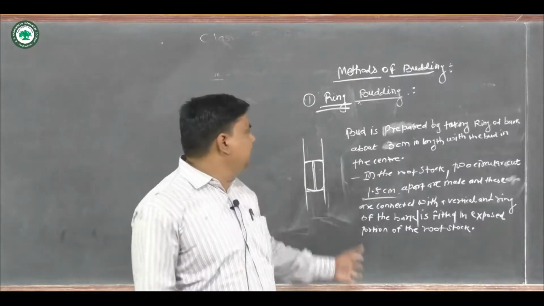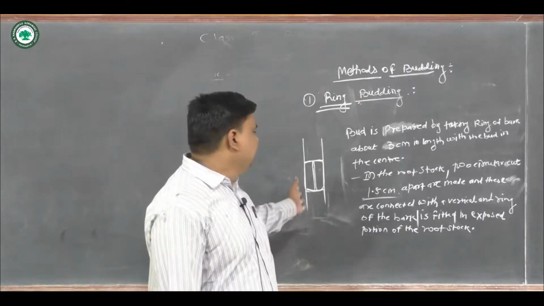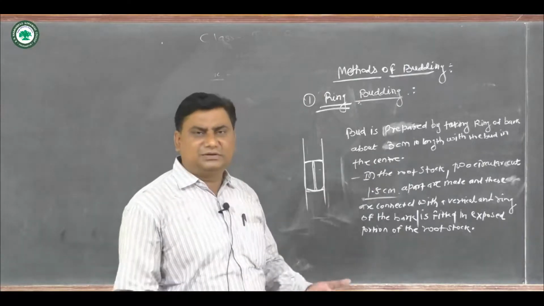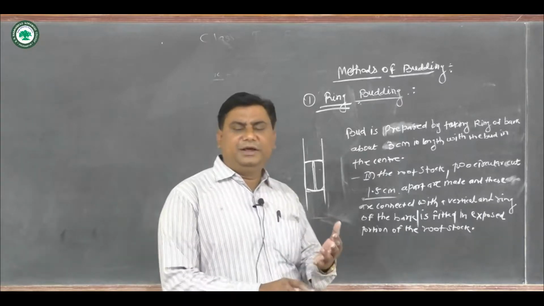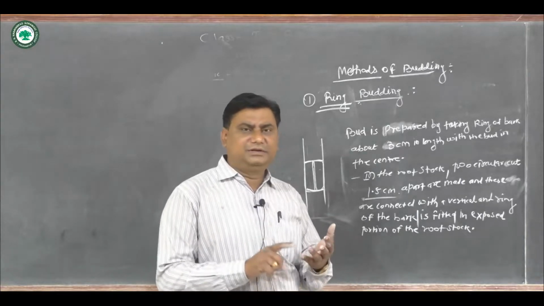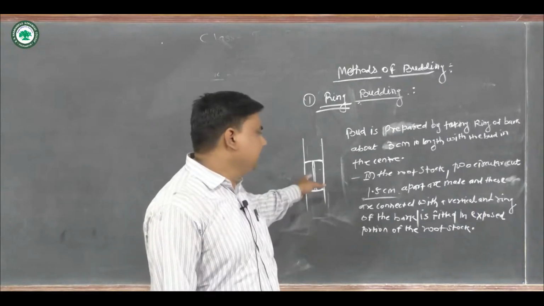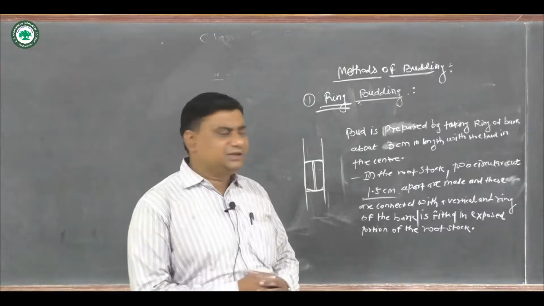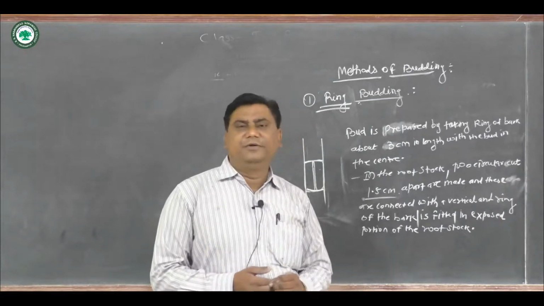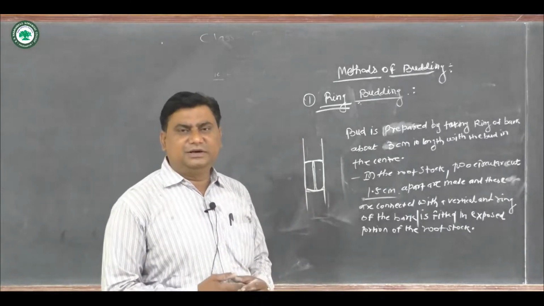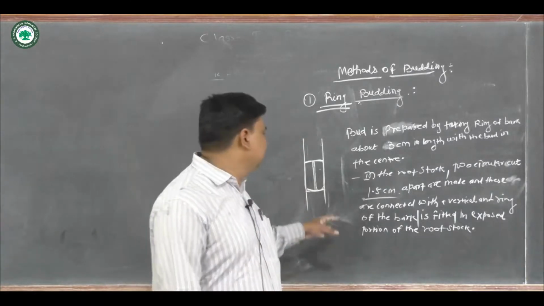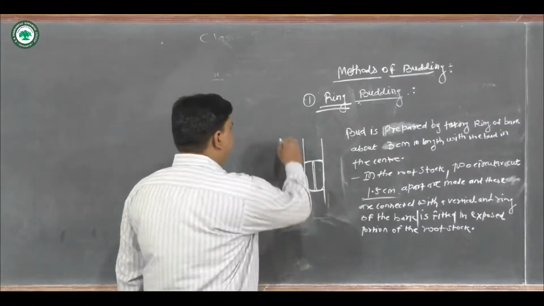So in any of the above methods, that is, tea budding, patch budding and ring budding, the union will take place within 3 to 5 weeks.